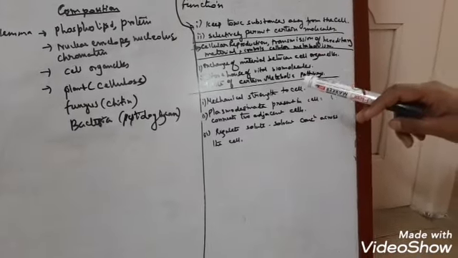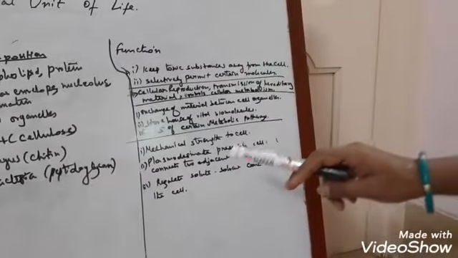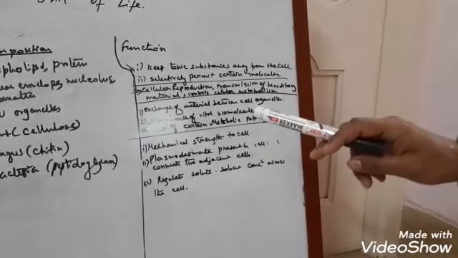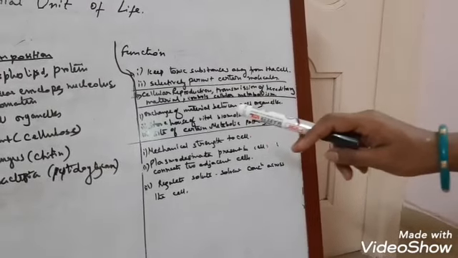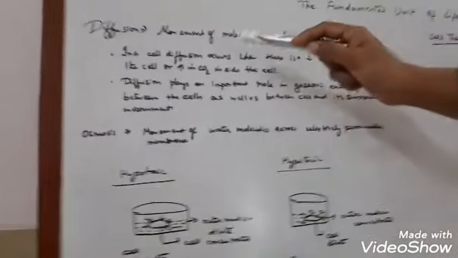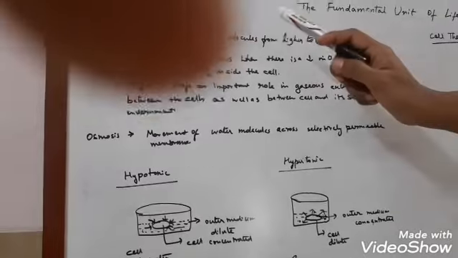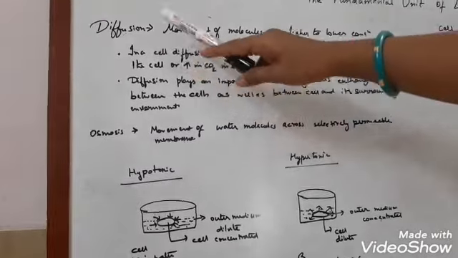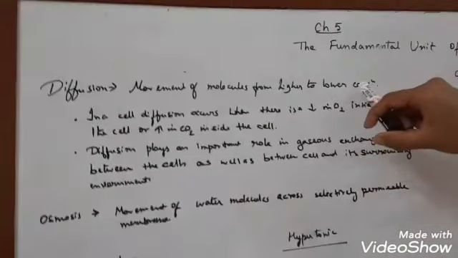Next, the topic of hypotonic solution, hypertonic solution and isotonic solution. What do these terms mean? We are going to discuss it here. The topic is how a cell exchanges material. Now you have heard the term diffusion. Diffusion is the movement of molecules from higher to lower concentration.